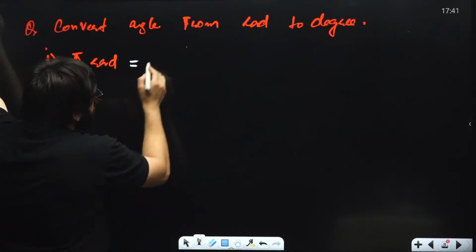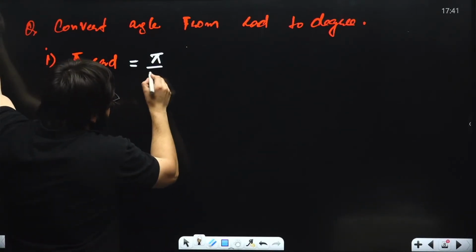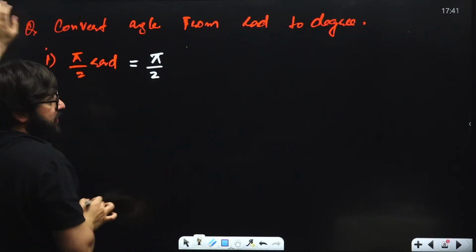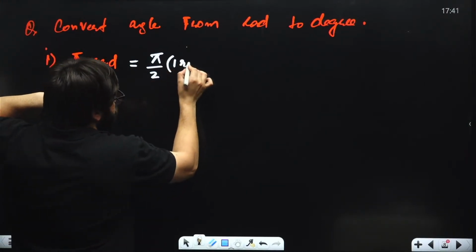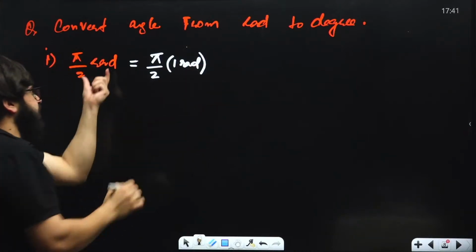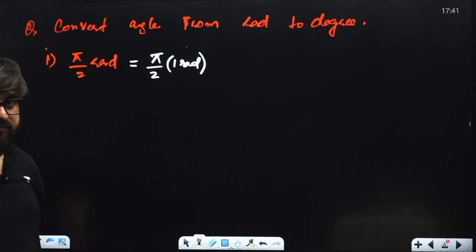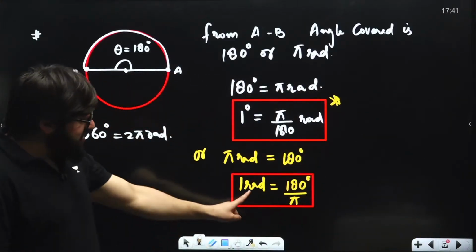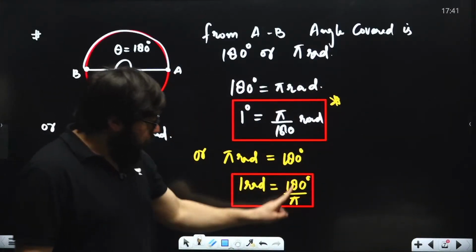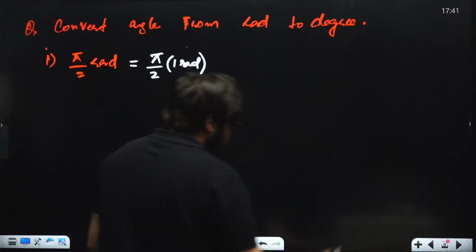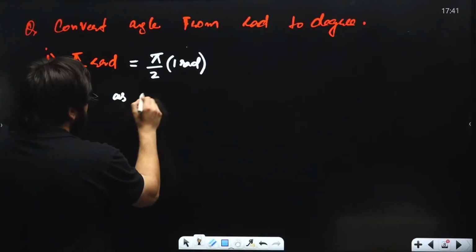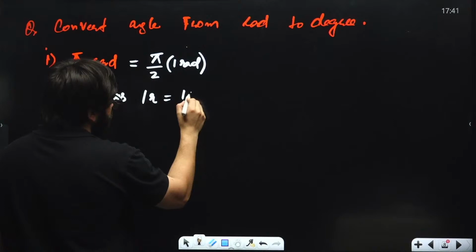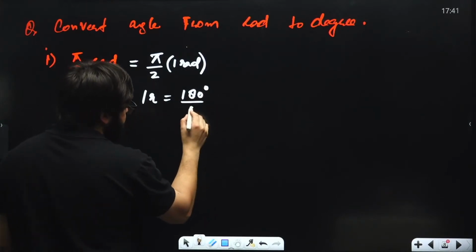This is pi by 2 radians. So I can write it as pi by 2 into radian. Radian means over here it is 1 radian. Even if you write radian or 1 radian, it is one and the same thing. Now, could you please tell me what is the value of 1 radian? That is 180 divided by pi. We say 1 radian is equal to 180 degrees divided by pi.